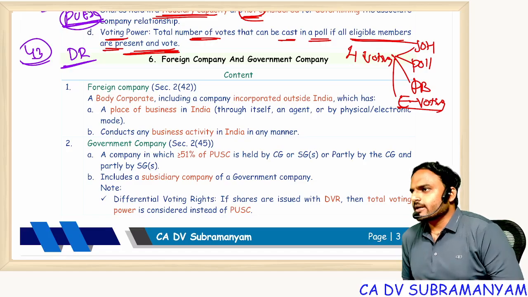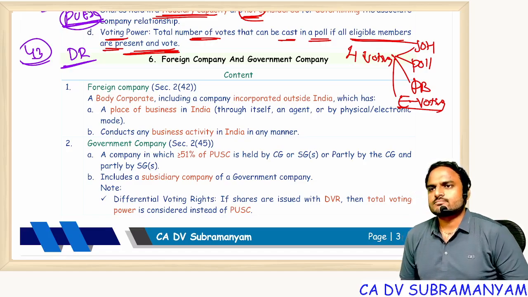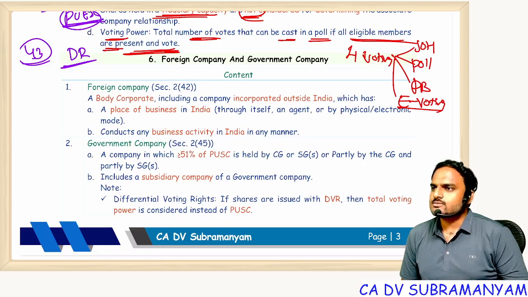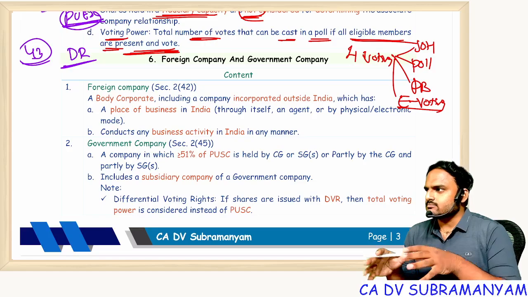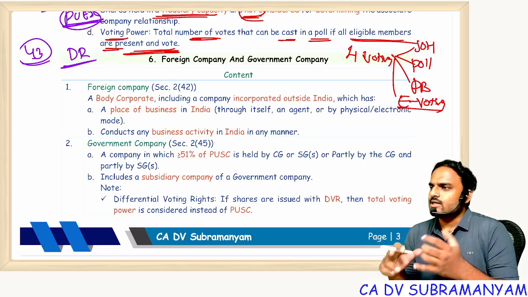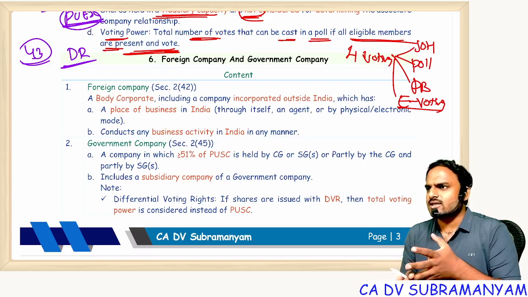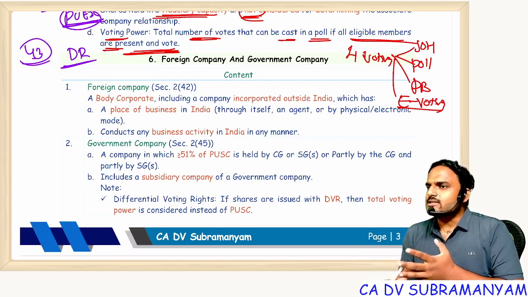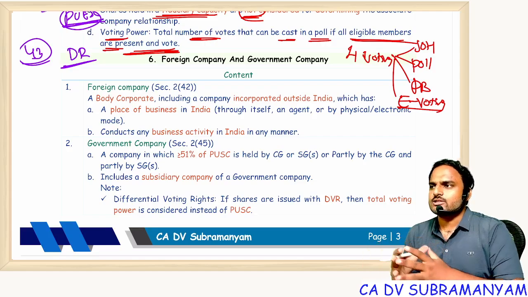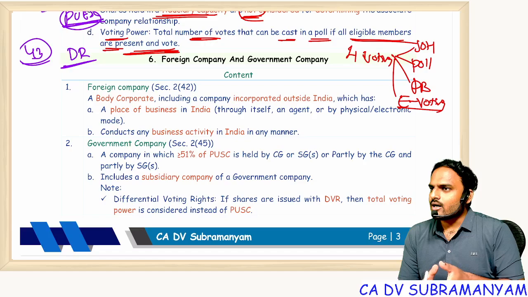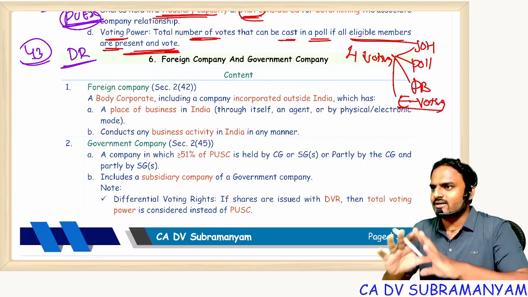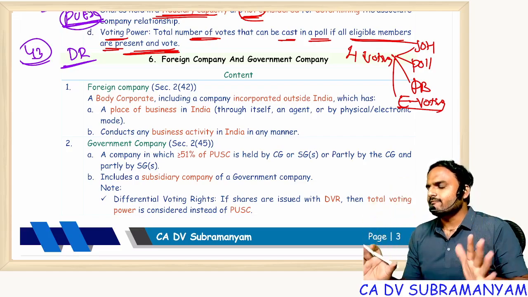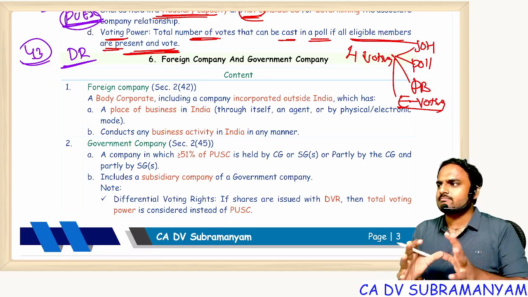If a company is incorporated outside India, it's a foreign company. No. If a company is incorporated by foreigners, no. See, for us nationality is there. How is nationality determined in our case? Either by birth or by citizenship, nationality gets confirmed. But for companies, nationality depends on the place of incorporation. If a company is incorporated in India, it's a company, it's not an Indian company. There is no term called Indian company in the Companies Act. It's just a company. For our understanding, we can call them domestic companies.